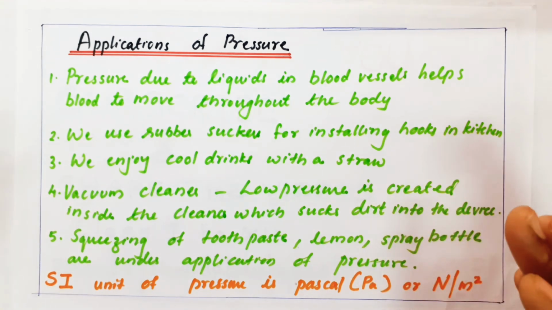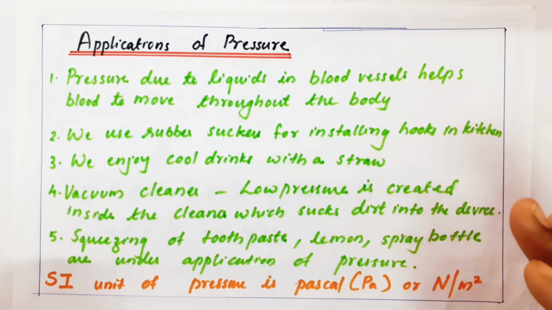We enjoy cool drinks with a straw. What are we doing actually? We are first sucking the air, so we are giving a pressure. Inside pressure is less, outside pressure is more, so the juice will come easily into our straw.